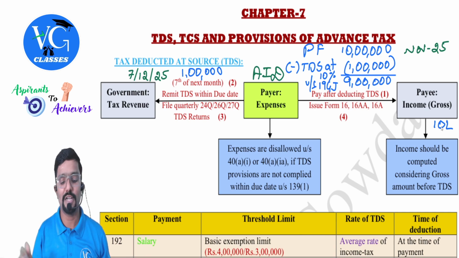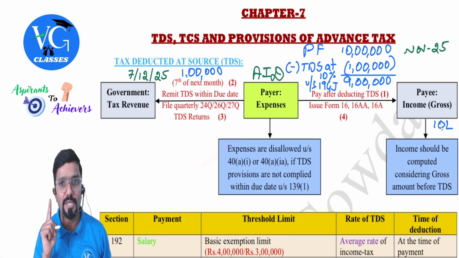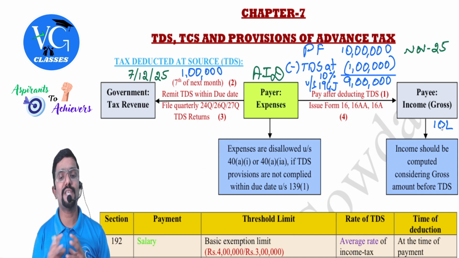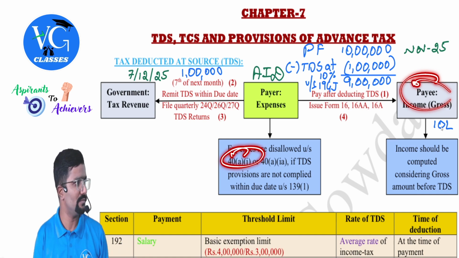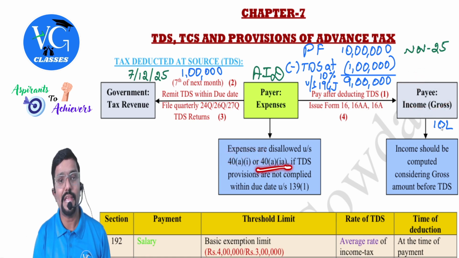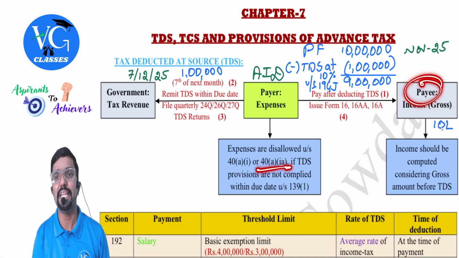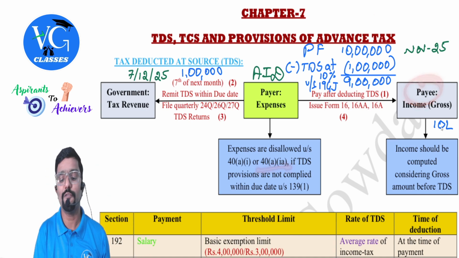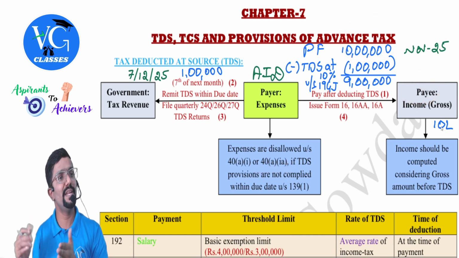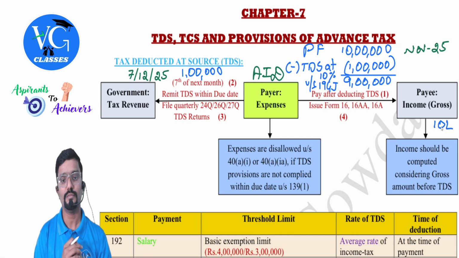No, I cannot claim. We have already covered this under the head PGBP. Hope you remember it. Expenses are disallowed under section 40A1. When is it applicable? If you are a non-resident or a foreign company, or if you are outside India, 100% is disallowed. Next, 40A1A, that is if the payee is a resident in India, how much is disallowed? 30% is disallowed. Means out of 10 lakh, 3 lakh will be disallowed, remaining 7 lakh will be allowed.